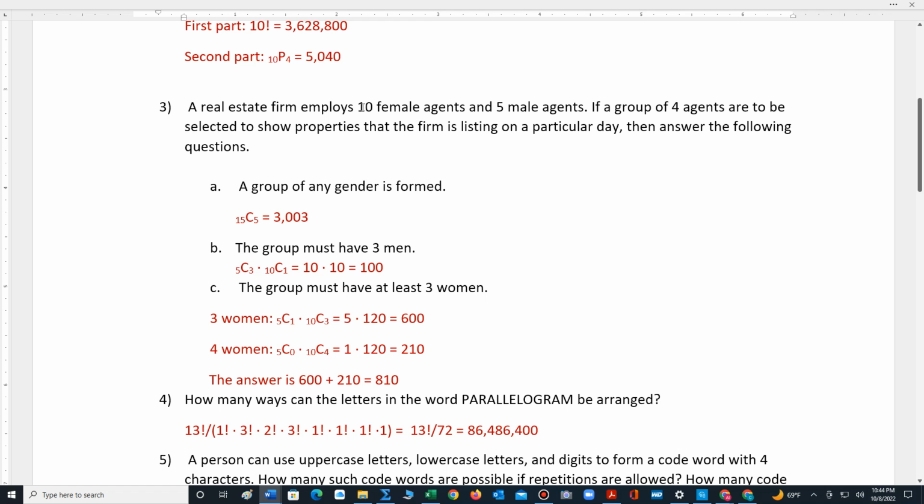So in this situation, we just count all 15 agents and we are selecting, I think we wanted 5 agents. Actually, we wanted 4. So this is 15 C4. Let's calculate that. And you can use your calculator or Excel to perform the computation. So 15 C4 is actually 1,365.